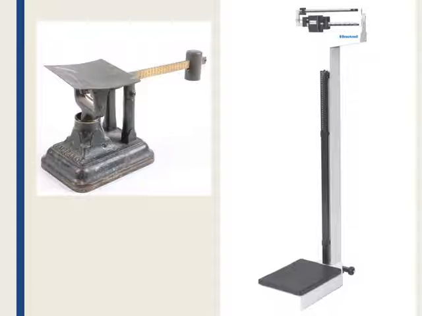This is the pictorial representation, or a picture, which indicates the unequal arm balance.